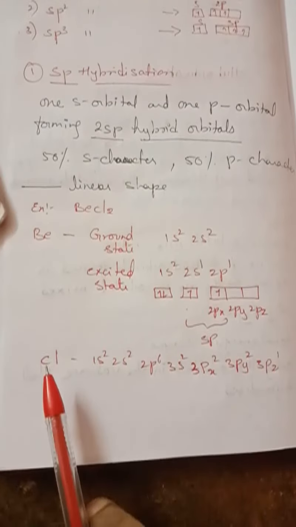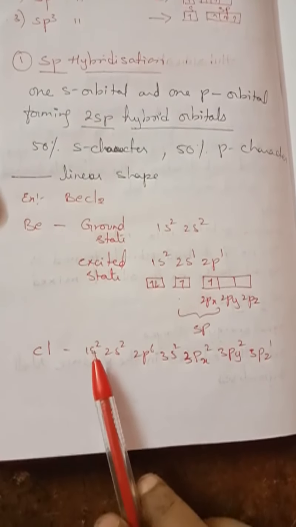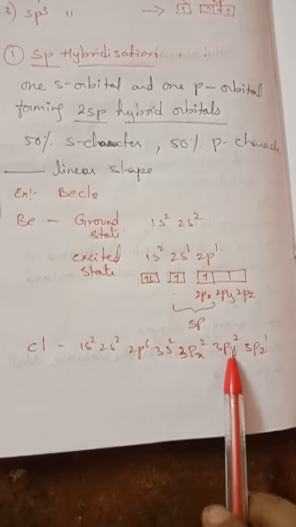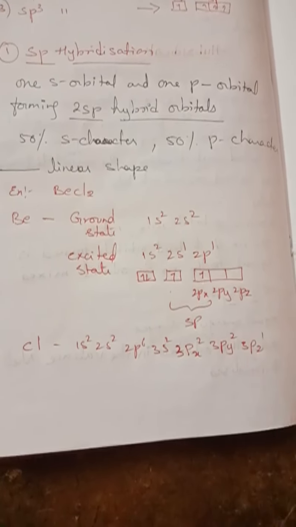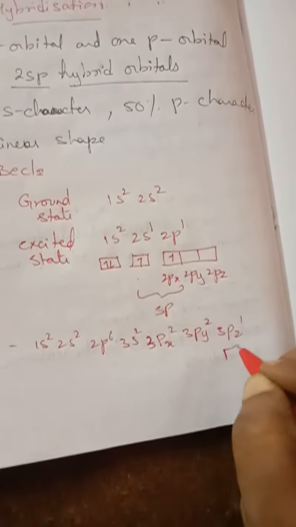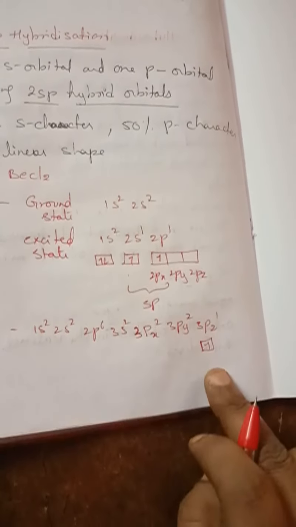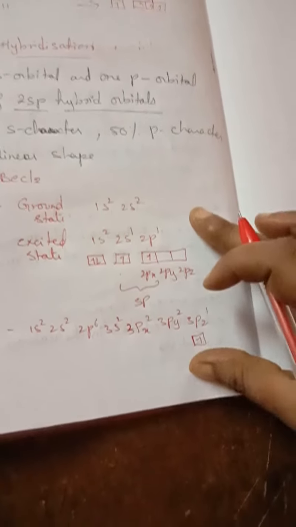So look at here, children. For chlorine, the electronic configuration is 1s2, 2s2, 2p6, 3s2, 3px2, 3py2, 3pz1. So here one electron is present in 3pz1. So this electron will participate in hybridization.